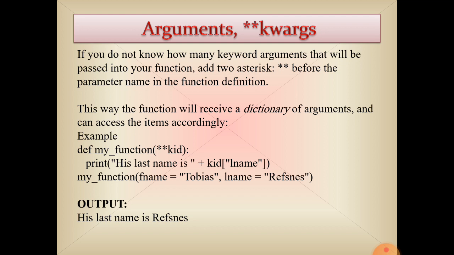Then we have called the function my function. The last line is the function calling time: my function, f name is equal to, so base, last name is equal to ref name. So here the output will be his last name is reference. Understood? Okay.